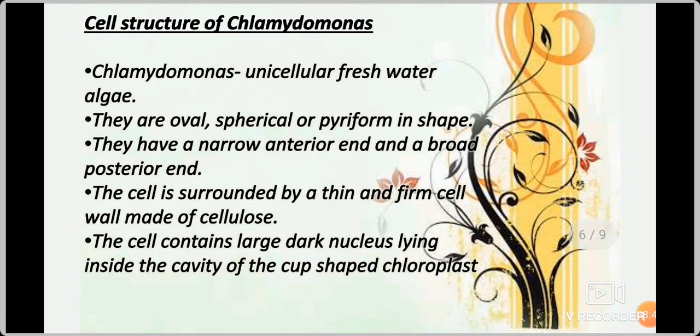Chlamydomonas is a simple unicellular motile freshwater algae. It lives in freshwater only, unicellular. Already I told this is an example for unicellular, Chlamydomonas. So it has only one cell. Motile means it can move from one place to other place. They are oval in shape, spherical shape, or pear shape.